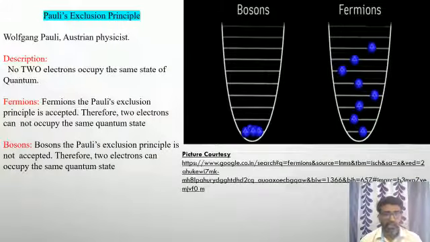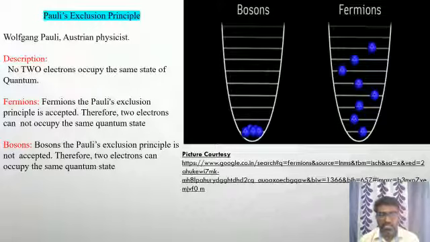On this slide, we see Pauli's exclusion principle. Wolfgang Pauli, an Austrian physicist, announced his principle, the exclusion principle, and its description is that no two electrons occupy the same state of a quantum. On the right side, I have given you the picture for Pauli's exclusion principle, bosons and fermions.